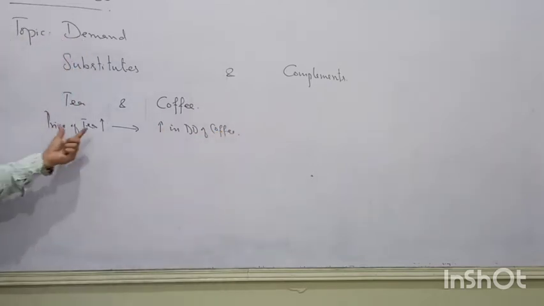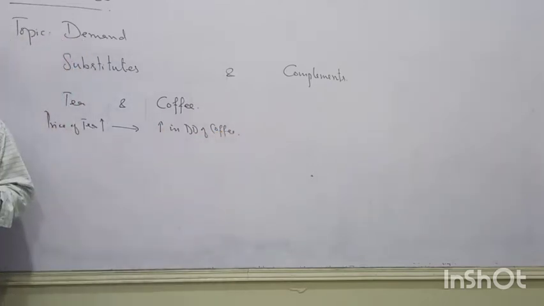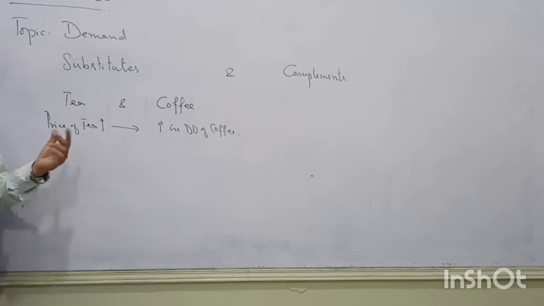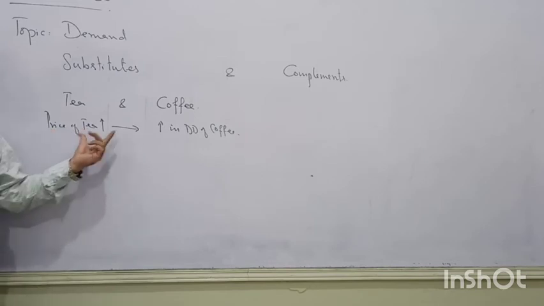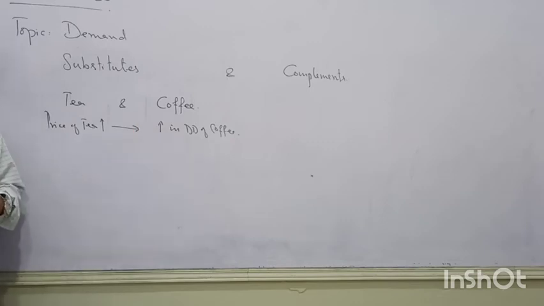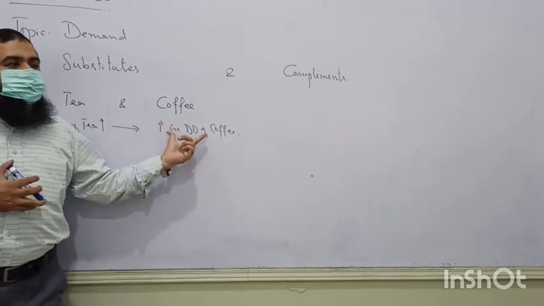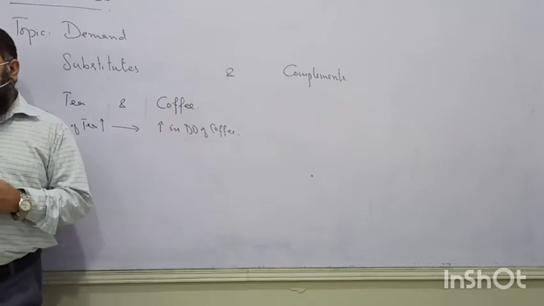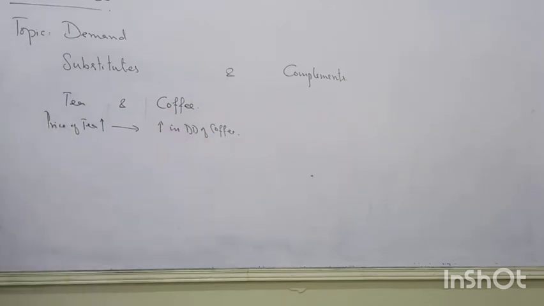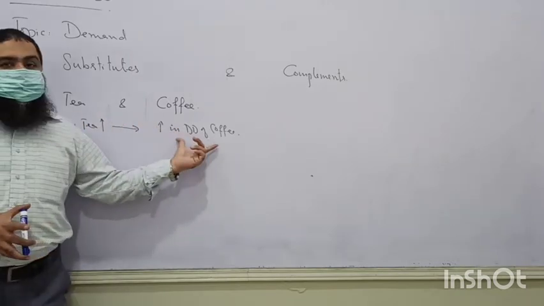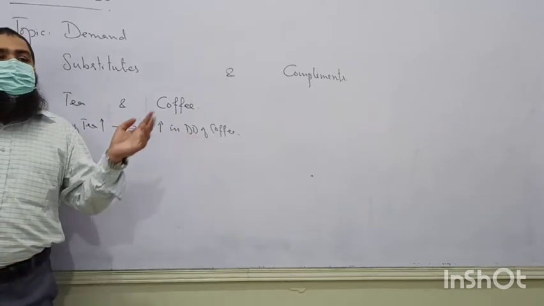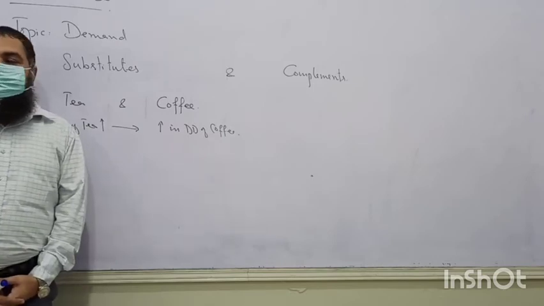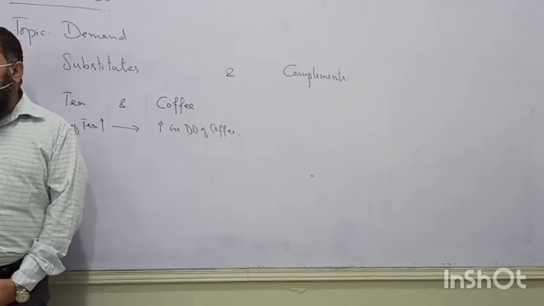There is going to be a cross relationship. What is the cross relationship between the price of tea and demand of coffee? If tea is becoming expensive, demand of coffee will be increasing. In other words, price of tea and demand of coffee move in the same direction.